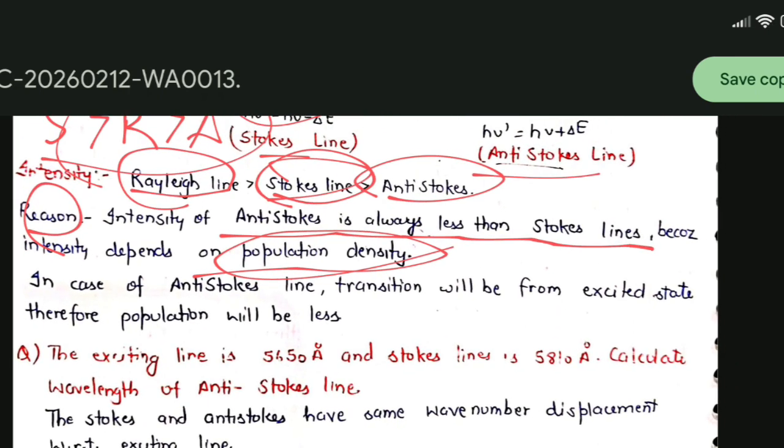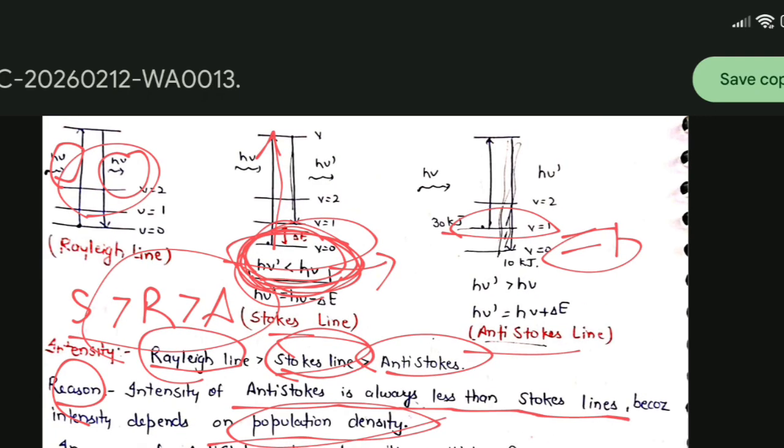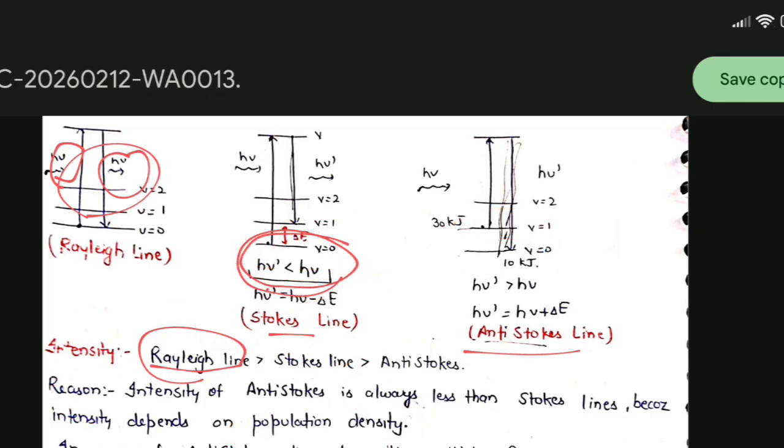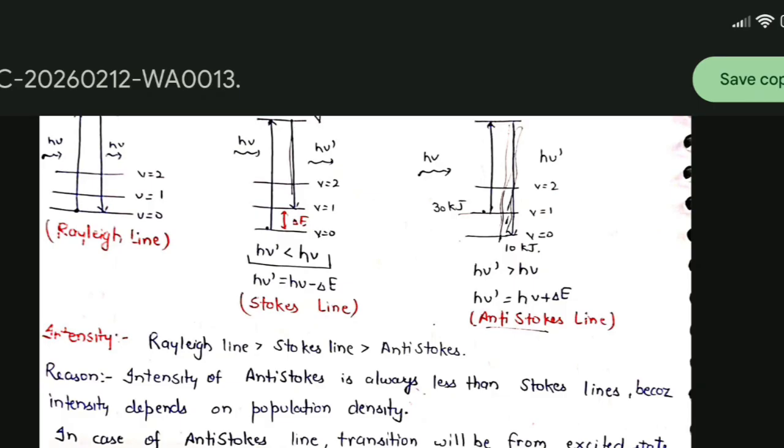So we can say that in the case of anti-Stokes lines, the transition is from an excited state, therefore the population is less, whereas here the transition is from the lower ground state. Okay, so intensity is higher in Stokes lines than anti-Stokes lines, right?